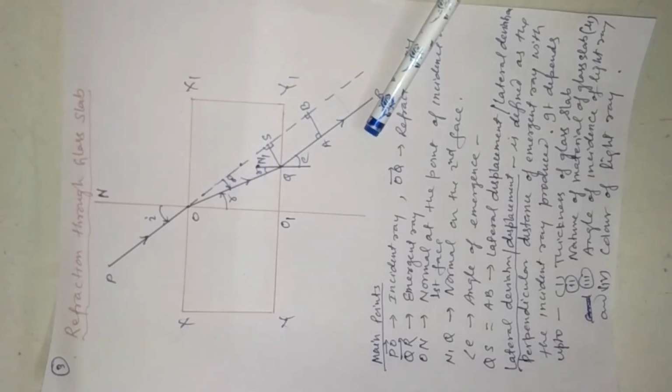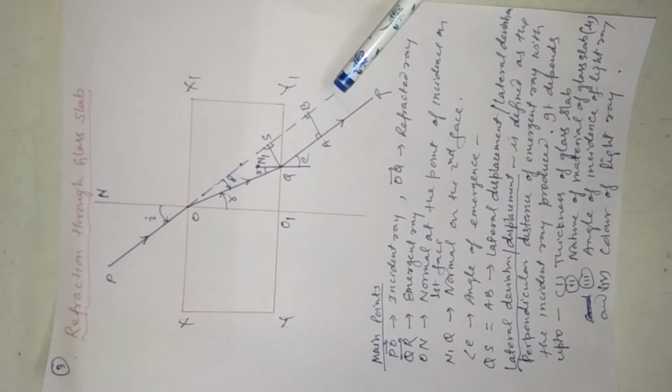After that, the light ray is moving out of the glass slab, and refraction takes place again, and finally when it reaches the same medium, that is the air, it becomes parallel to the produced incident ray.